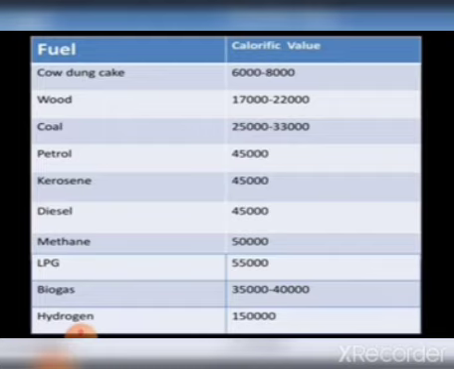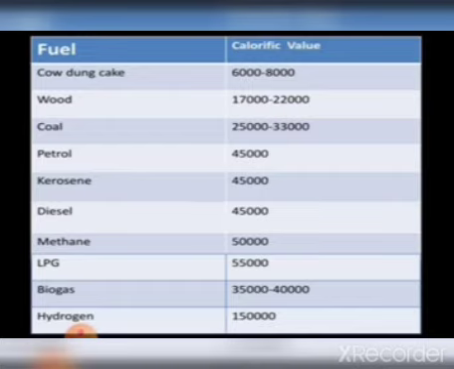Let us know some of the fuels with their calorific values. Here we have cow dung cake about 6,000 to 8,000 kilojoule per kg, wood 17,000 to 22,000, coal 25,000 to 33,000, petrol, kerosene and diesel all about 45,000 kilojoule per kg, methane 50,000, LPG about 55,000, biogas will liberate energy about 35,000 to 40,000, and hydrogen gas will liberate around 1,50,000 kilojoule per kg.